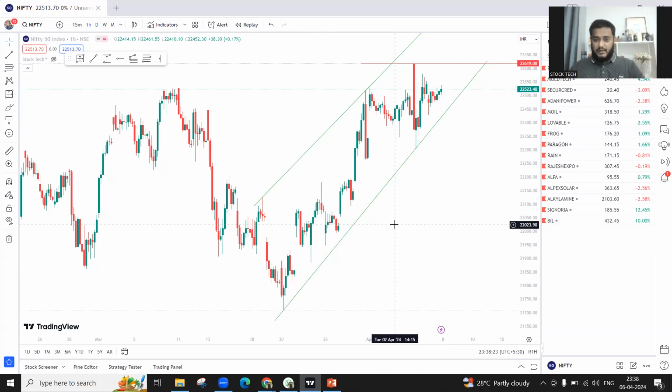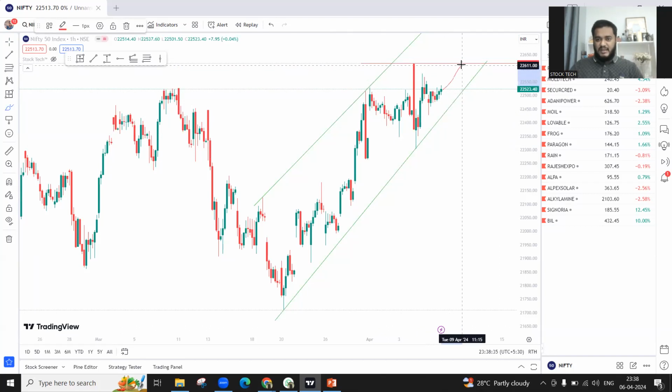I would recommend to be on the shorter side. I am not planning to go long. If I have to take a trade, I would go on the shorter side. I would take an entry around these levels because I am expecting Nifty to go till here, and if there is a breakdown, go short over here with 22,640 as your stop loss, because that is the last level of resistance that Nifty is going to face.